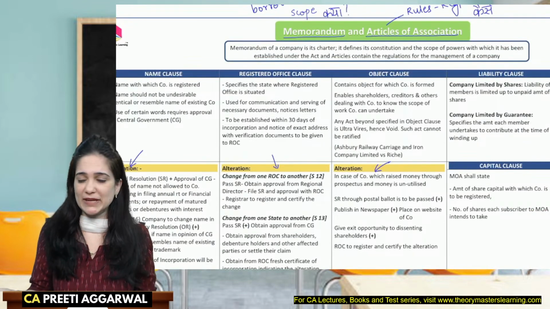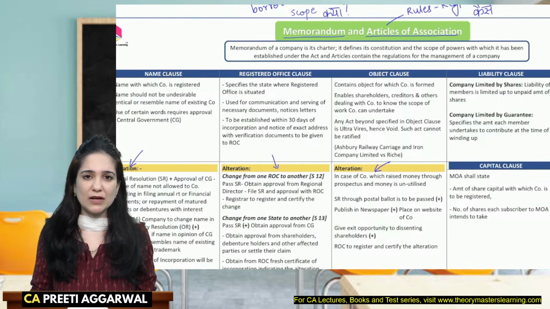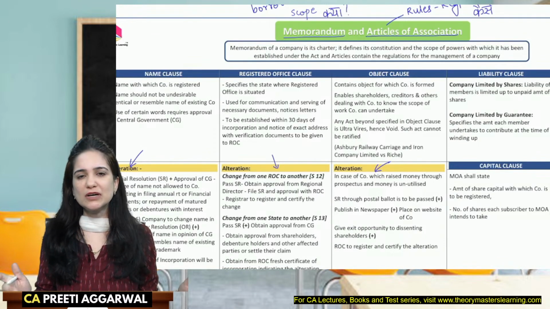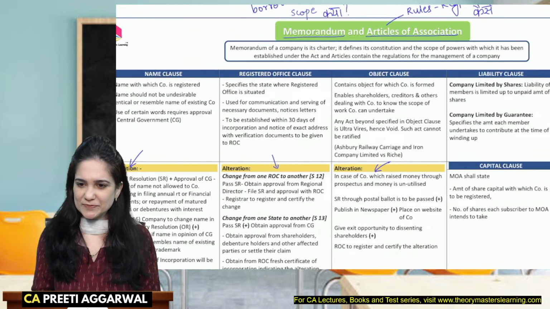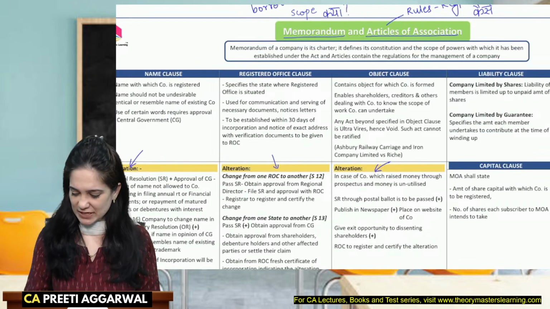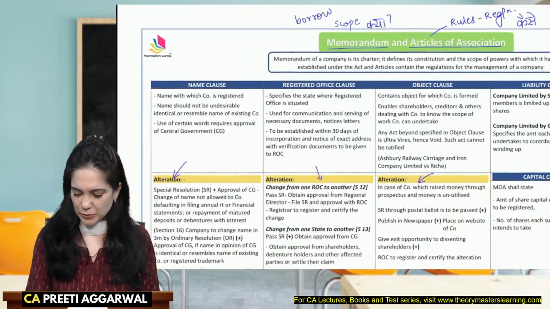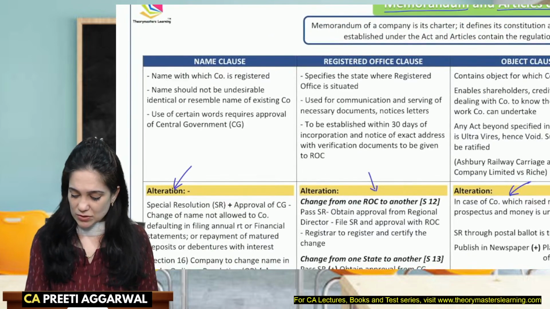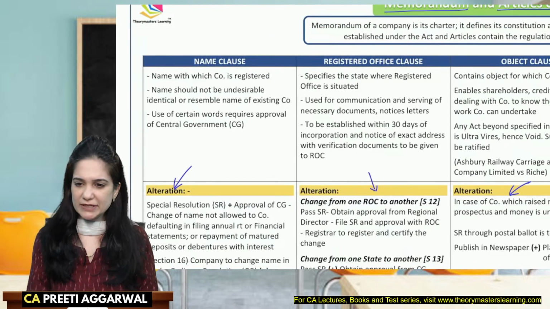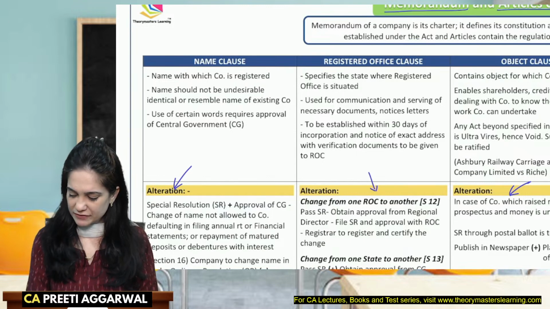It's a public document. Yes, section 399. You pay 100 rupees and you will be able to view the memorandum and articles of any company. So it's a public document. Section 12 covers registered office. Correct. 12 and 13 also. So 13 basically determines the change of registered office.